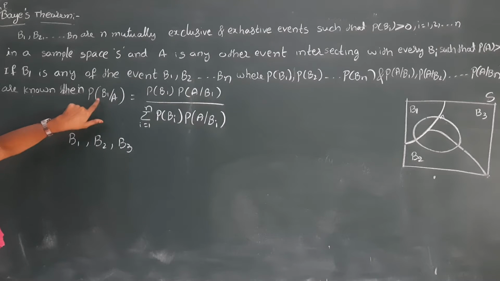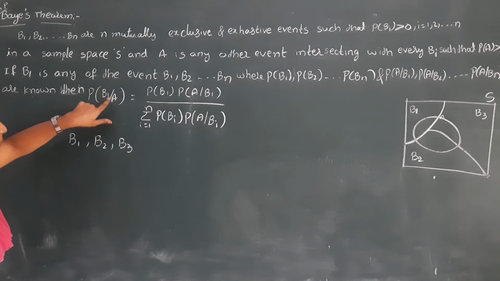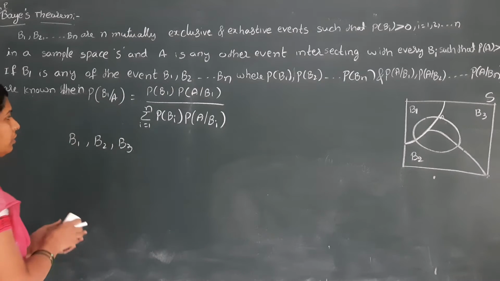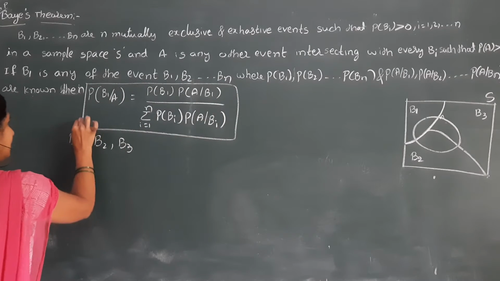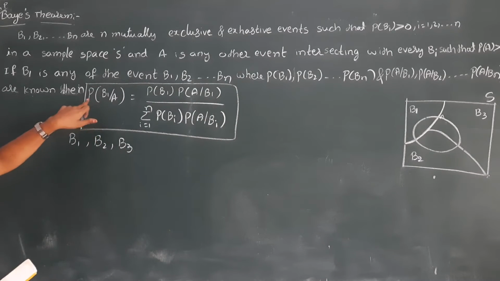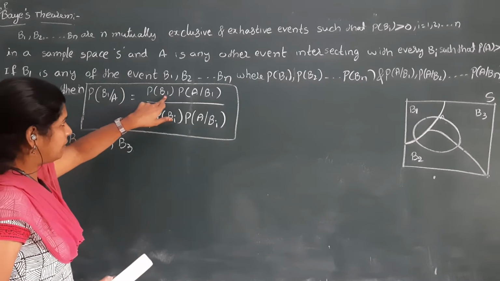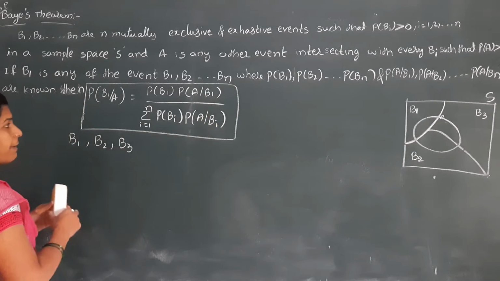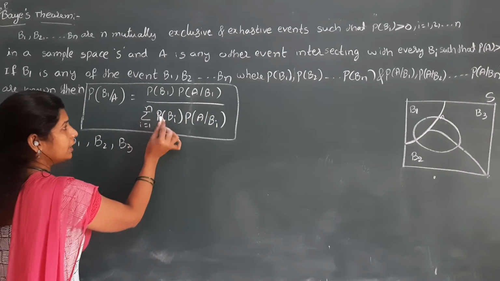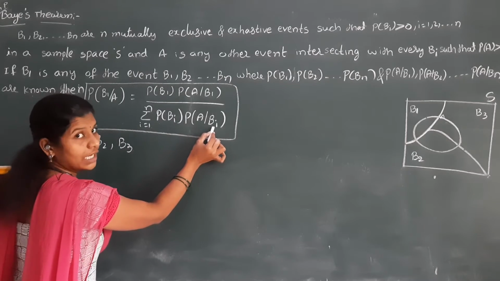Okay. Then the probability of B1 by A, we have to prove this one. So the probability of Bi by A is equal to P of Bi into P of A by Bi, divided by the summation i runs from 1 to n of P of Bi into P of A by Bi.